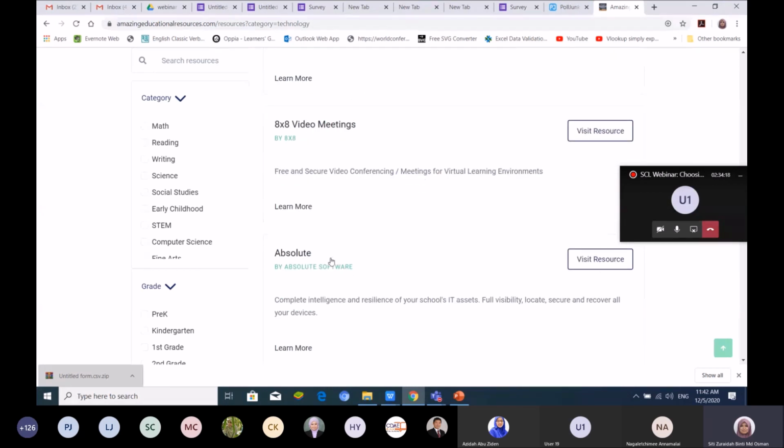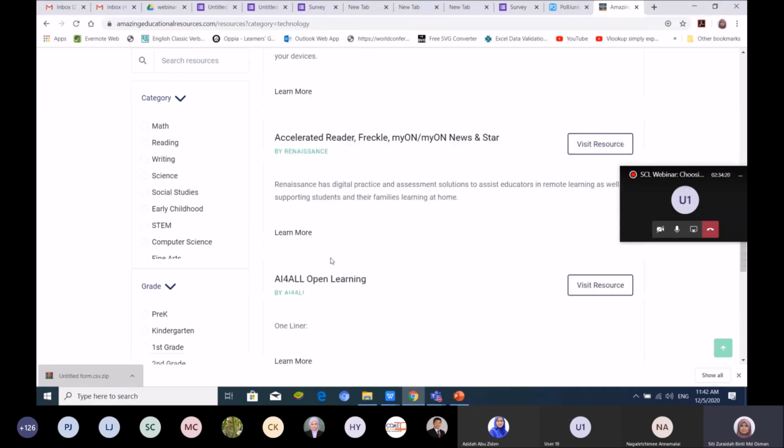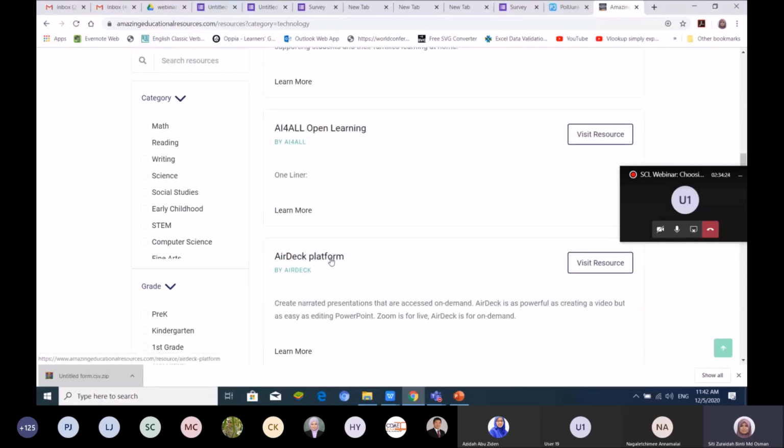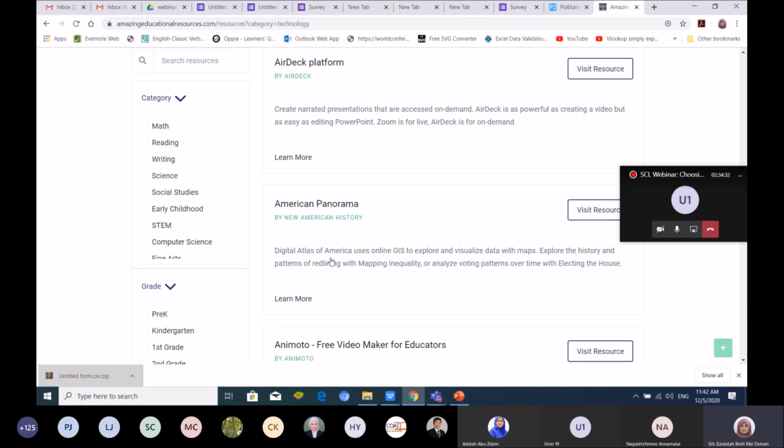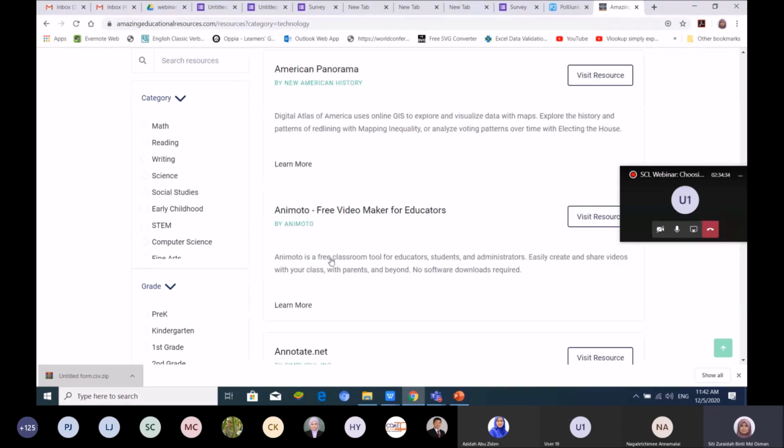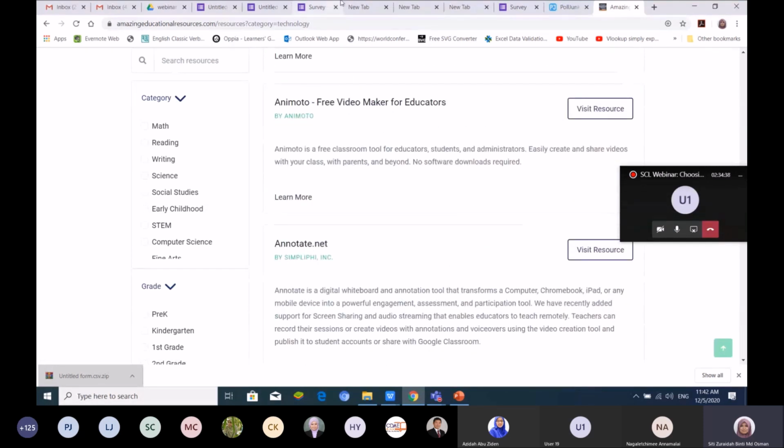For mathematics, they also have open learning other than MOOC. So you can see whether it is free or a free trial. So you can just visit the resource. Animoto, just like Powtoon, it's also free. So students can use this one to complete their task.